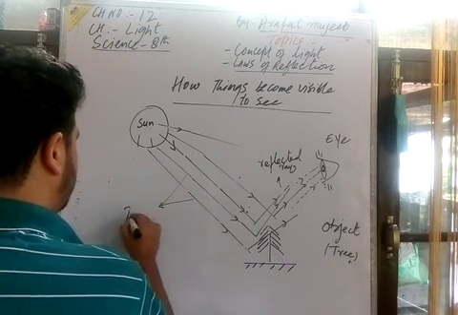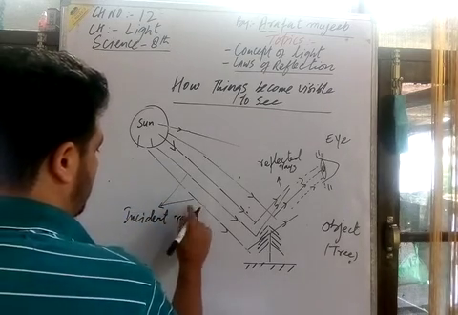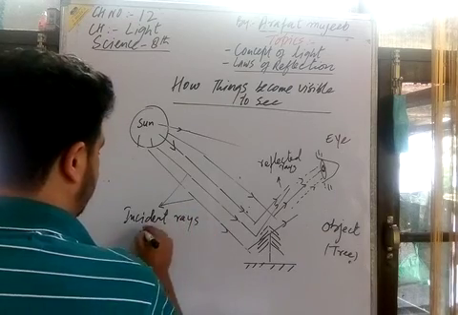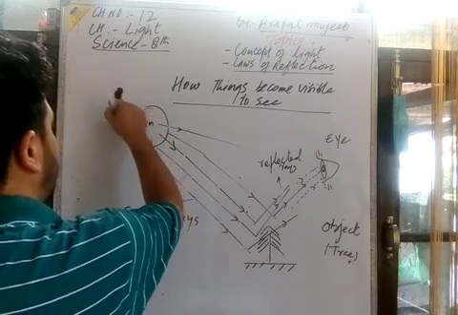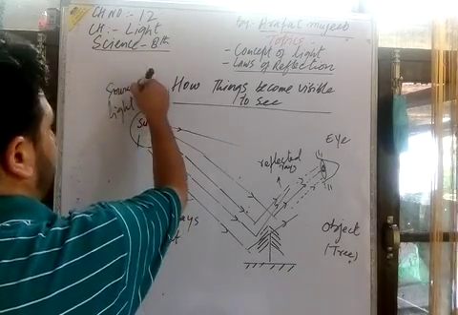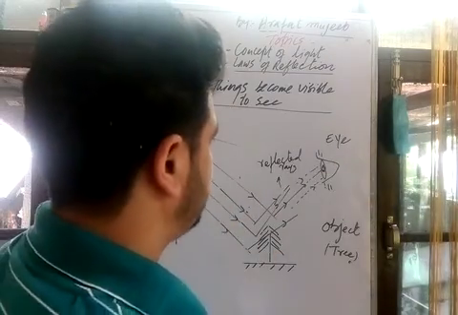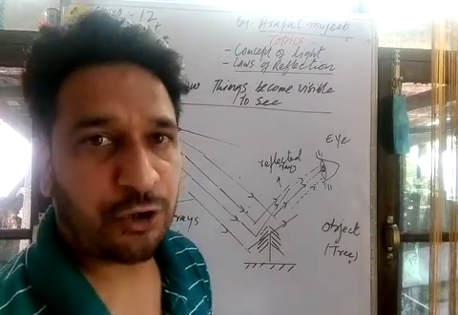These are incident rays of light coming from the source. This is the source of light. The sun is the source of light. How things become visible, you should note down here. Actually the reflected rays enter into our eyes.